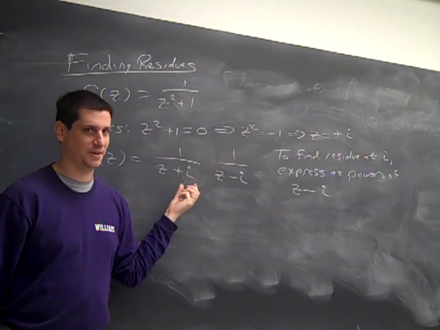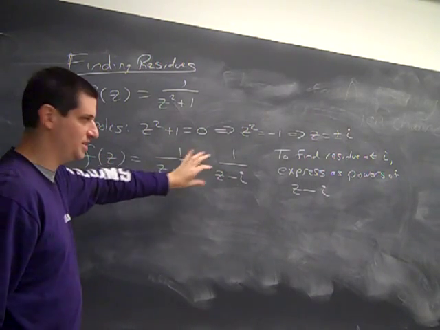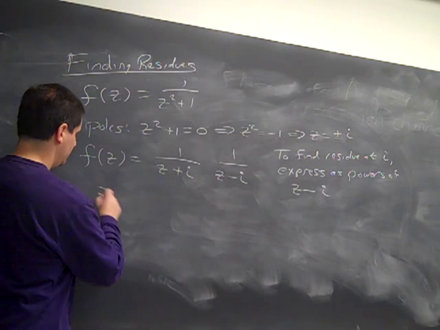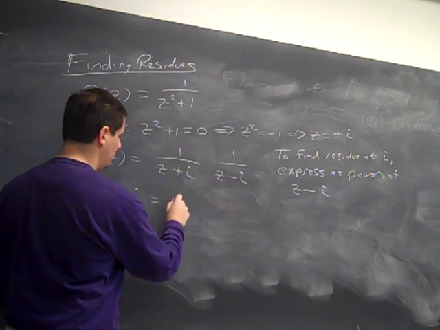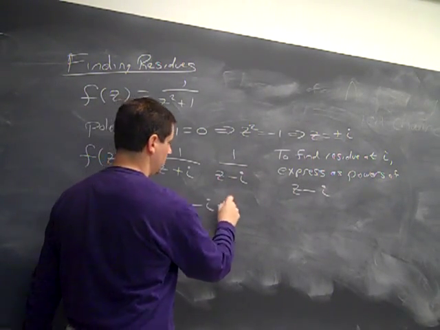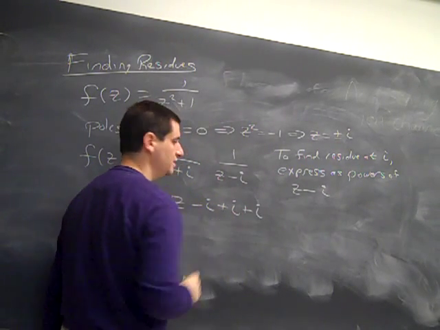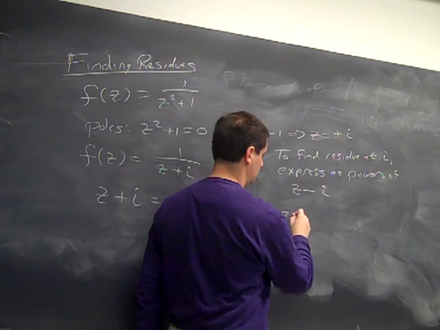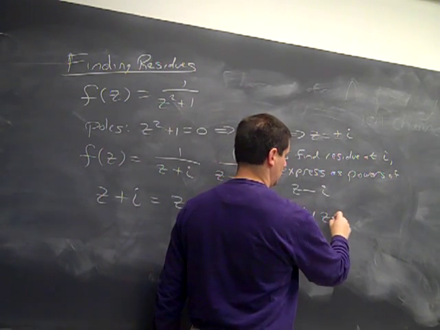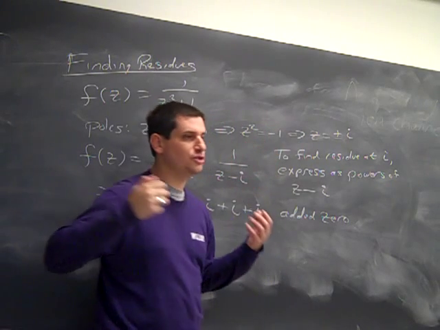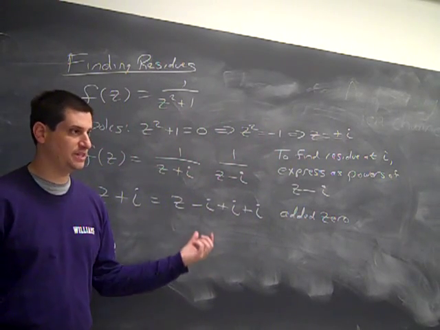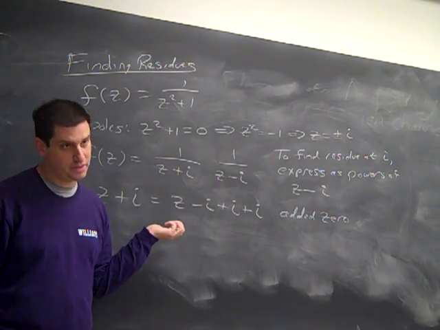So I want z minus i. I have z plus i. So let's figure out how to deal with this. Well, z plus i, I'm going to write it as z minus i plus i plus i. I've added 0. And so again, this is a great way to find the residues, is add 0. I want a z minus i. I don't have z minus i.